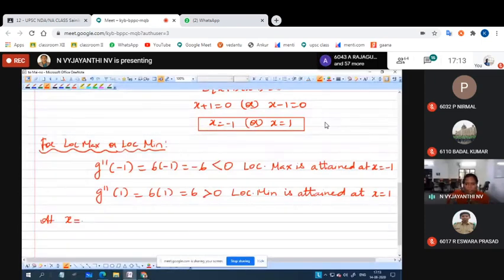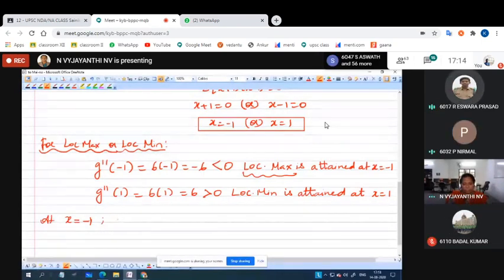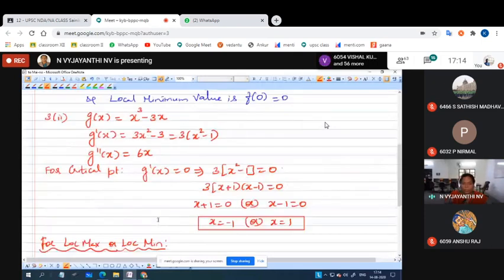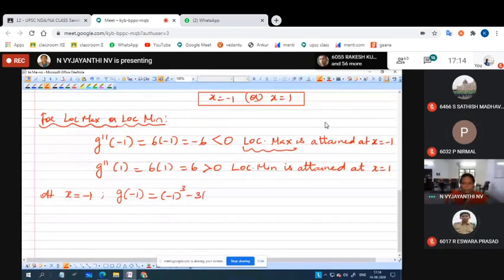For finding the local maximum value, at x equal to minus 1 we have the local maximum value. We apply x equal to minus 1 in the function g of x. What will be g of minus 1? x cube minus 3x, that is 2.